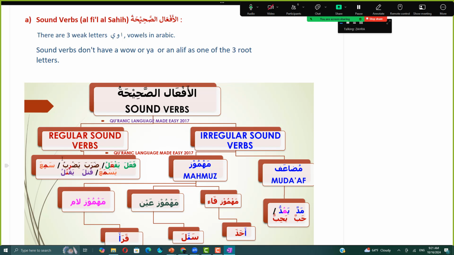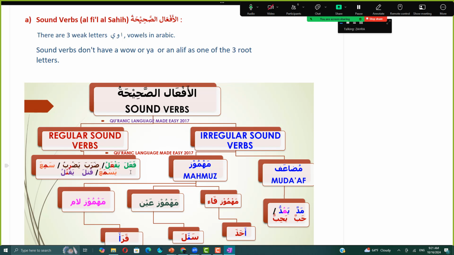And we all know about the regular sound verbs. They don't have a waw or a ya or an alif as one of the three root letters, okay? And the weak letters are three: alif, waw and ya. They are vowels in Arabic. So the regular sound verbs don't have a waw or a ya or an alif in them.